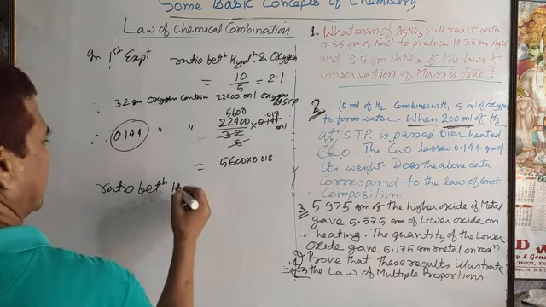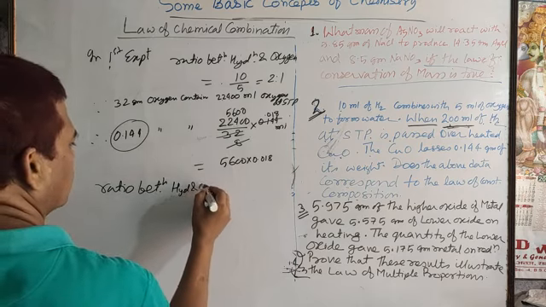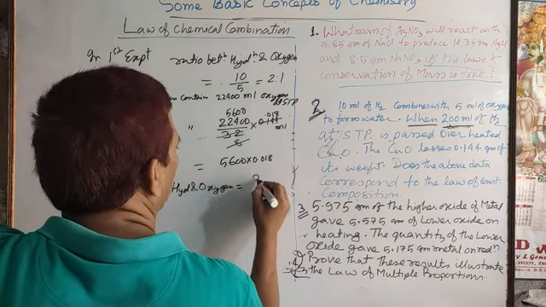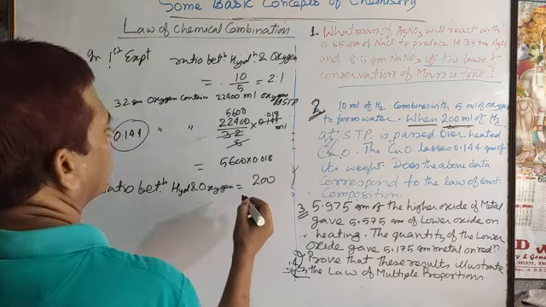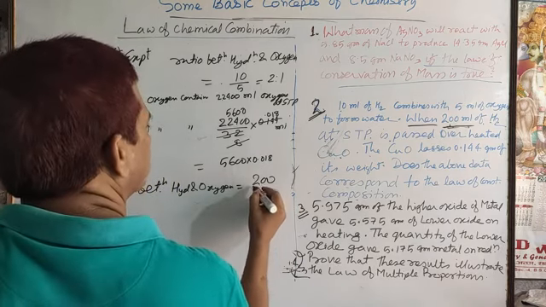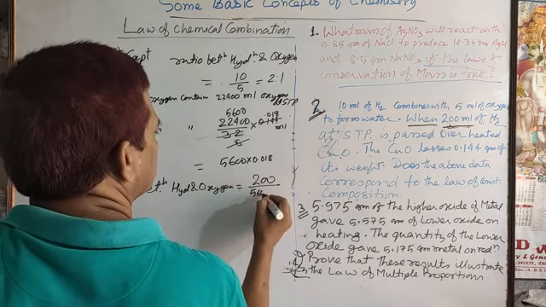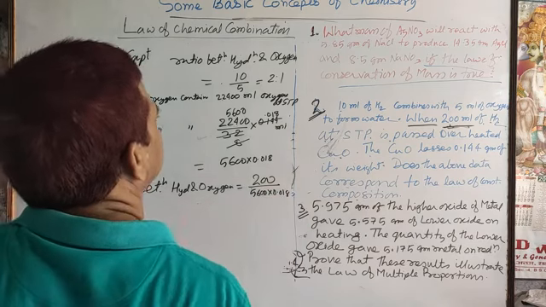Again, in the second experimental data, find the ratio between hydrogen and oxygen. So hydrogen is 200 ml and oxygen is 5600 into 0.018.